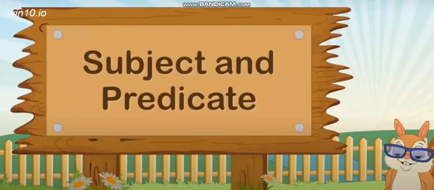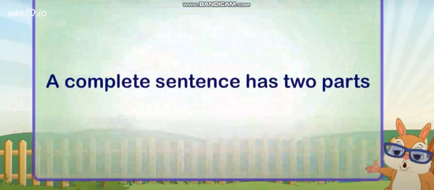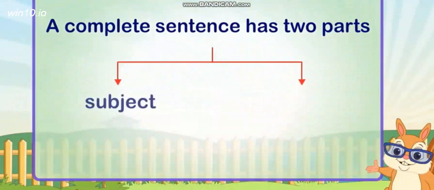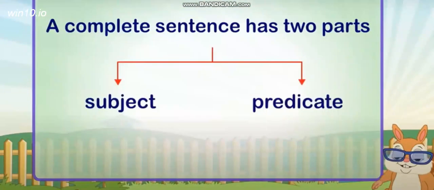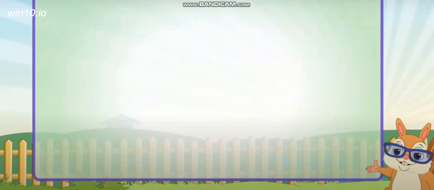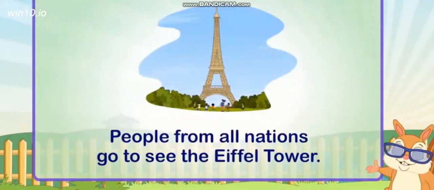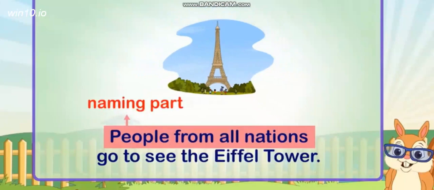Let us revise. A complete sentence has two parts, a subject and a predicate. For example, people from all nations go to see the Eiffel Tower. In this sentence, people from all nations is the naming part, also called the subject.